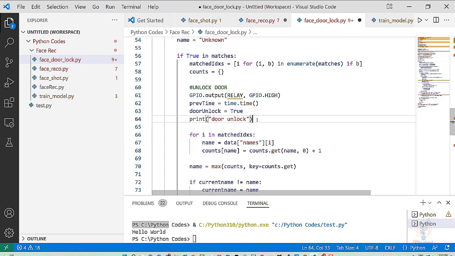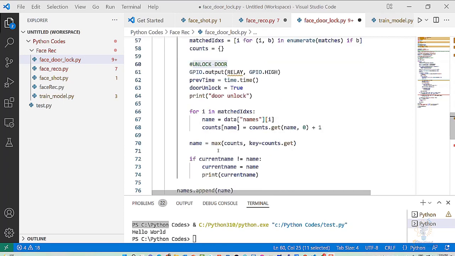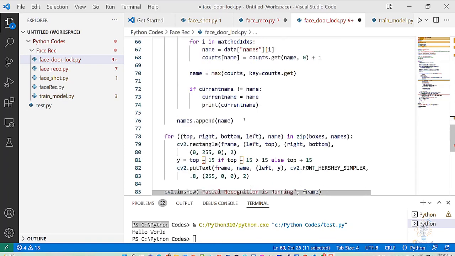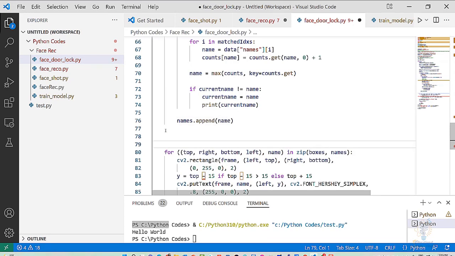Once we are done with that, we need also to add additional code for the door lock and unlock. Now we have the unlock. We need to add something for locking the door if the face recognized is not a known face. Now scroll down to the name.append name section here, and above the for loop, write an if statement.